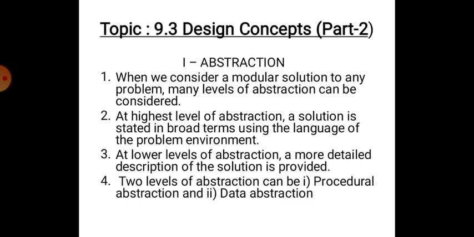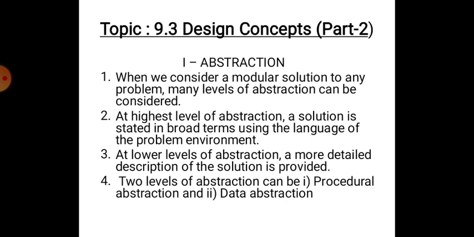That is what we call abstraction. So when we consider any modular solution to any problem, we can have many levels of abstraction. It depends upon what are the important factors we are considering.